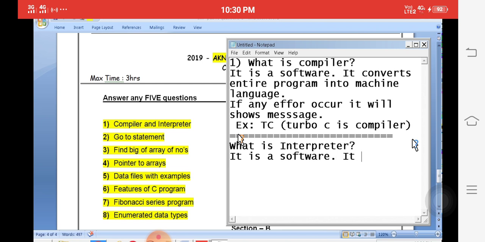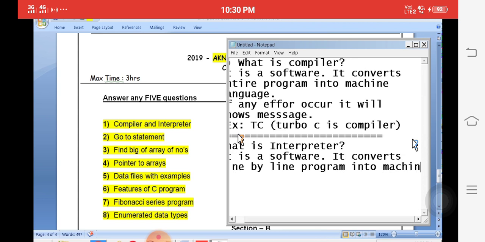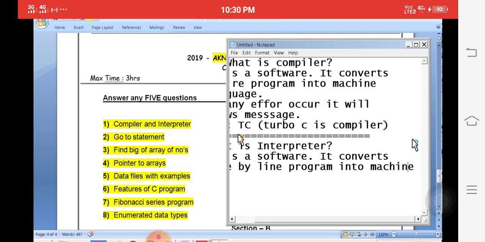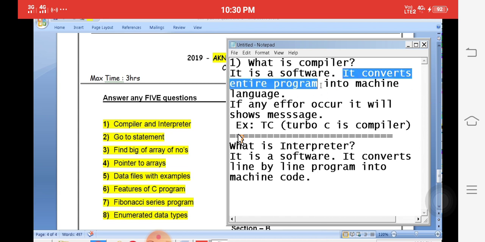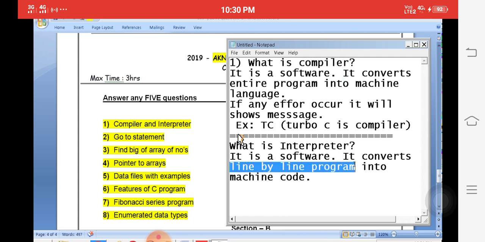It converts a high level program line by line into machine code. It's a very simple difference. The compiler converts the entire program, but the interpreter converts line by line. It is a line by line program conversion.